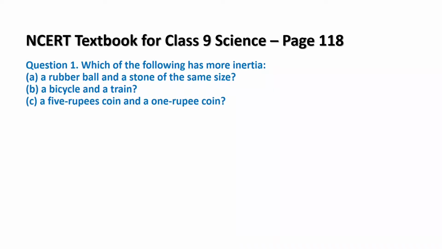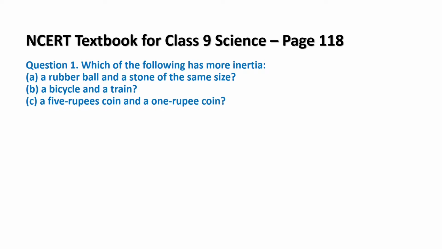Question number 1, page number 118, NCERT textbook, class 9 standard science. Question number 1 is: which of the following has more inertia? A rubber ball and a stone of the same size. So what do you think about the inertia of the body? The body having more mass will have more inertia. It means that inertia depends on the mass of the body.